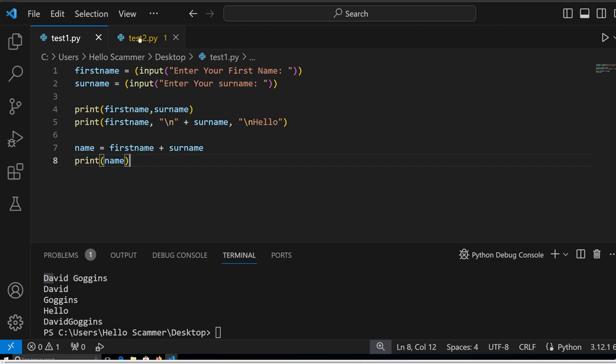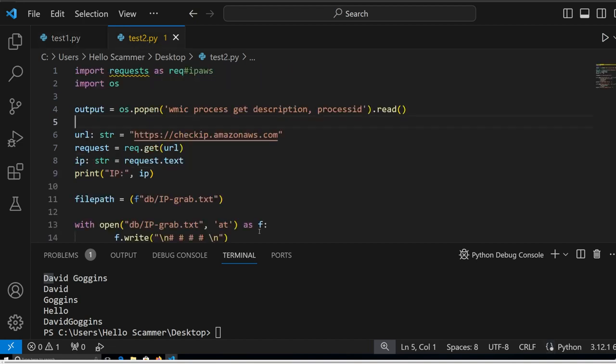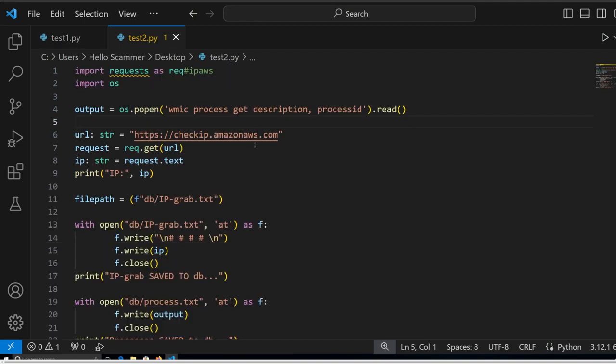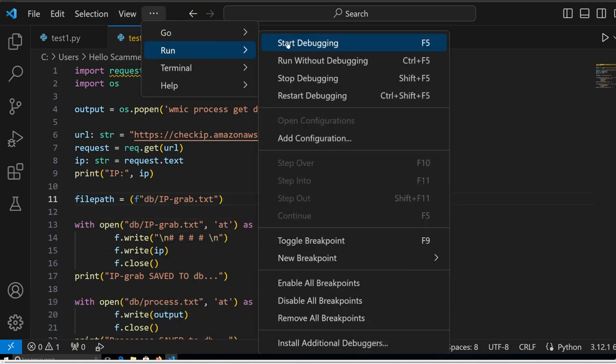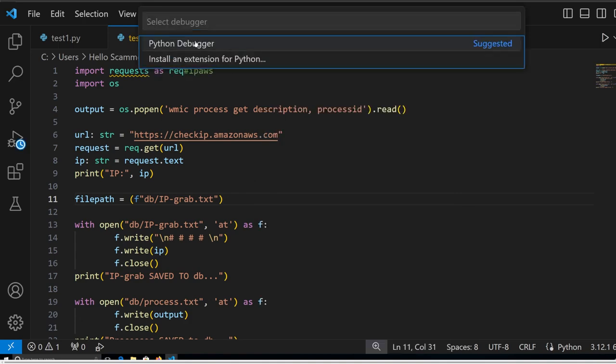Now, something I want to show you next is another code I have written. This is more specialized for cybersecurity, and this is a program. As you can see, we got a little error, which I'll show you how to solve as well. It's very easy to solve. Now we might get another error as well because I don't have a folder DB, and I want to see if it'll create the folder or not. I don't think so. Right, so what we're gonna do is start debugging, and we're just gonna run.